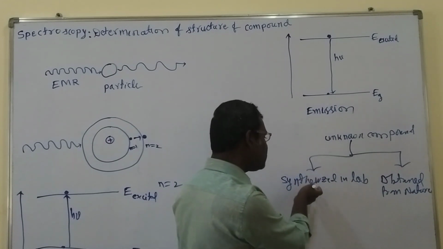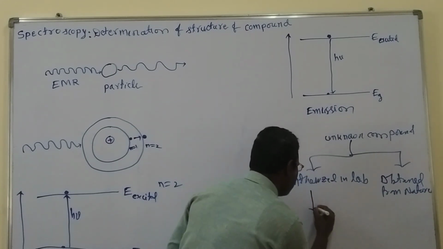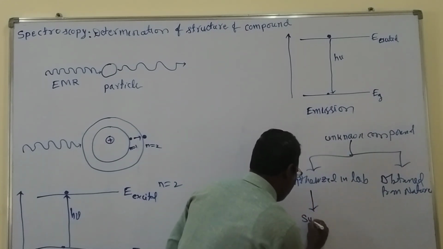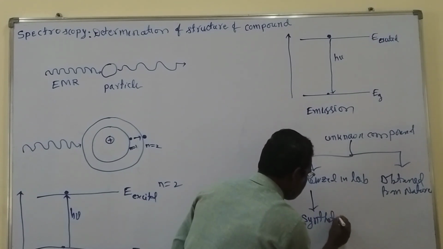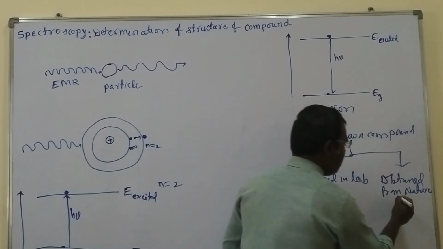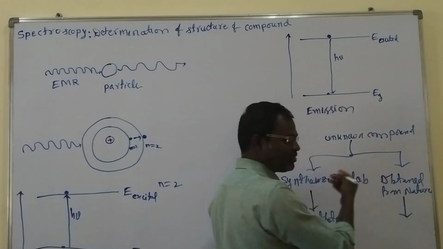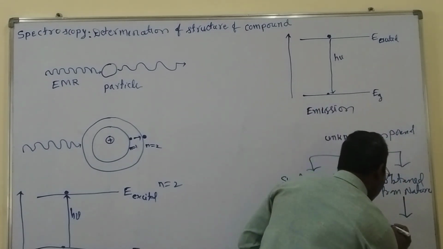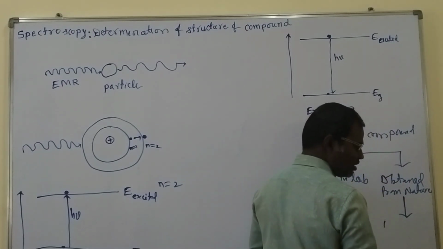If it is synthesized in the lab, we call it a synthetic compound. Whereas if we isolate the compound from natural resources, it is called an isolated compound or natural product.